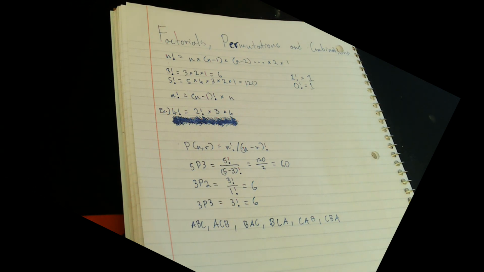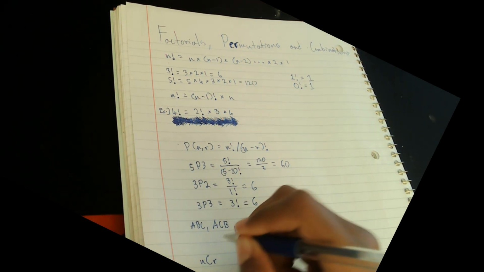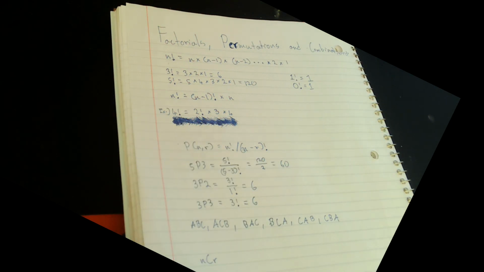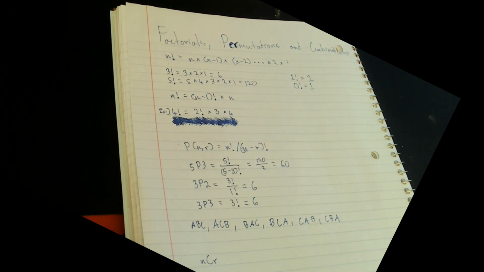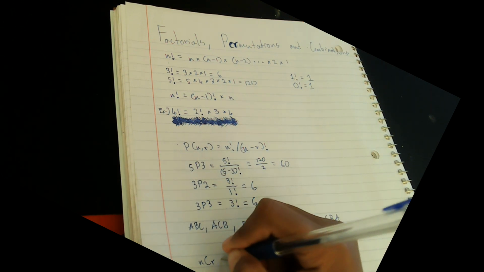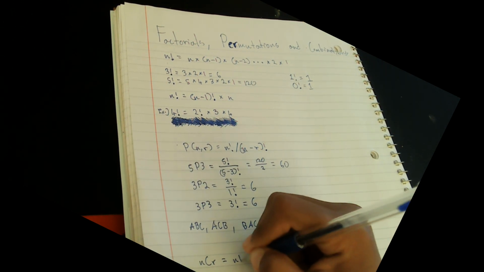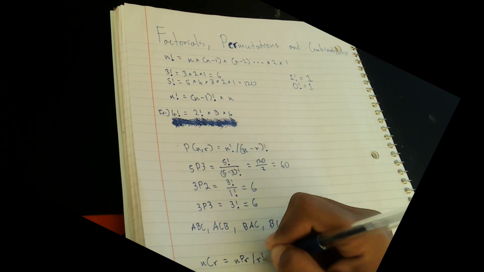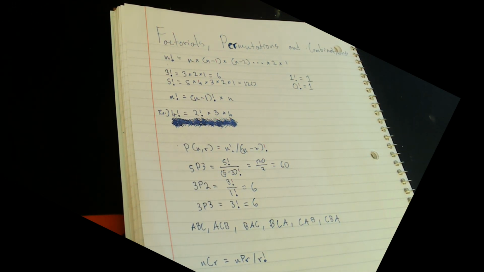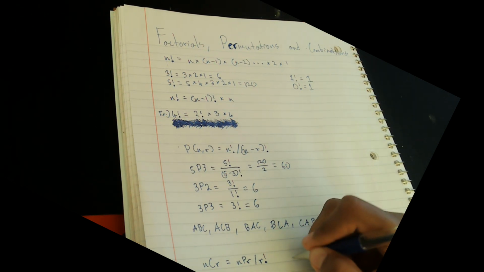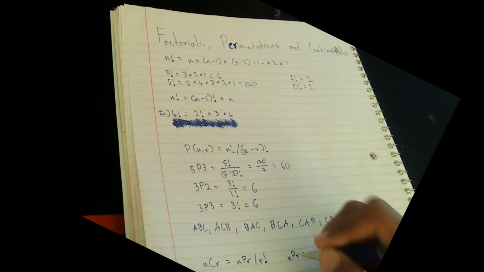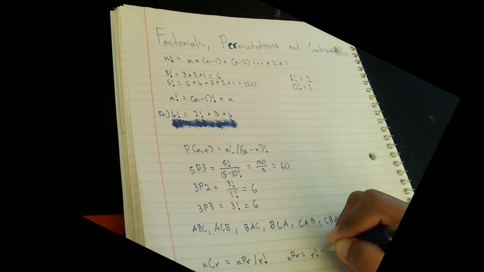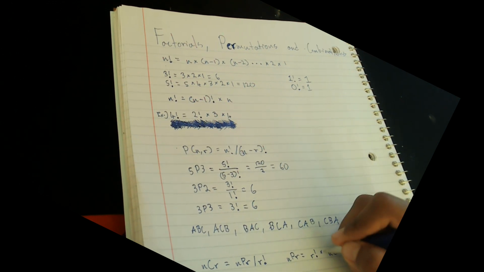We can write it as nCr, and the formula for that is the permutation divided by r factorial. So this is equal to the permutation divided by r factorial, like this. It means the combinations count is r factorial times smaller than permutations. It also means nPr is equal to r factorial times nCr.